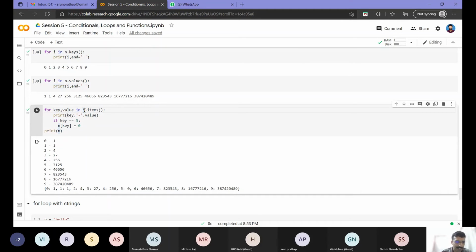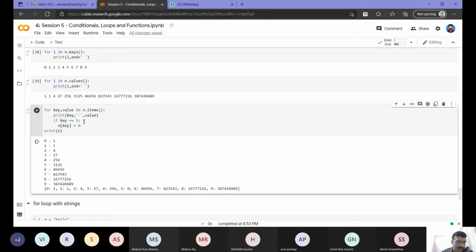For operations like that, I can directly use key, value in n.items. So this n.items function call will return me a tuple corresponding to each key-value pair in the dictionary. At this point, I will be getting each key and value one by one. So if I print the key, value, I will get them together: 0 and 1, 1 and 1, 2 and 4, 3 and 27. Like that it will iterate over the entire dictionary.